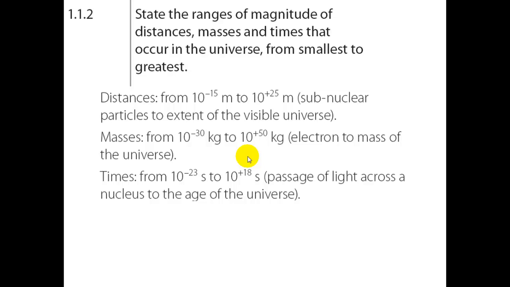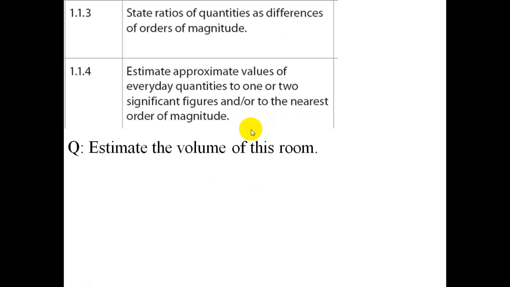Times: the smallest time that you can estimate is the time it takes light to travel across a nucleus, 10 to the minus 23 seconds, to basically the age of the universe, 10 to the 18 seconds. If you want to know how many electrons are needed to make up the nucleus, you need to find out how many of this go into this. Now we need to take these orders of magnitude and basically compare them, do ratios.